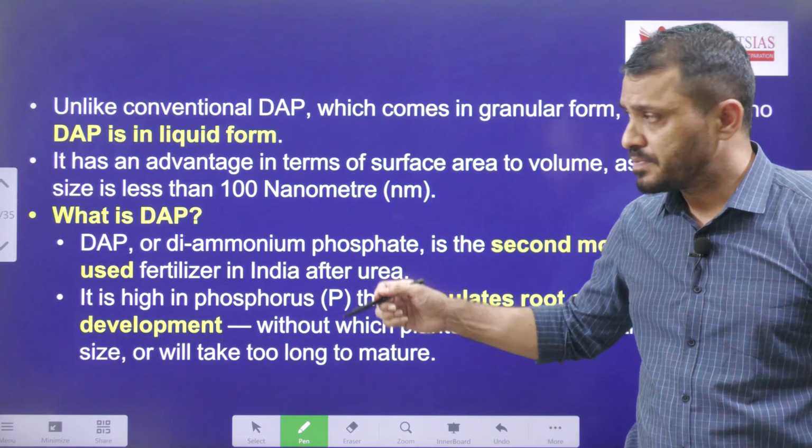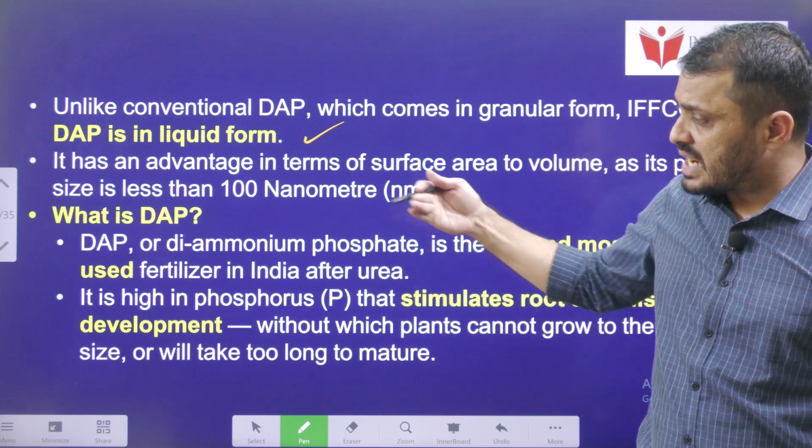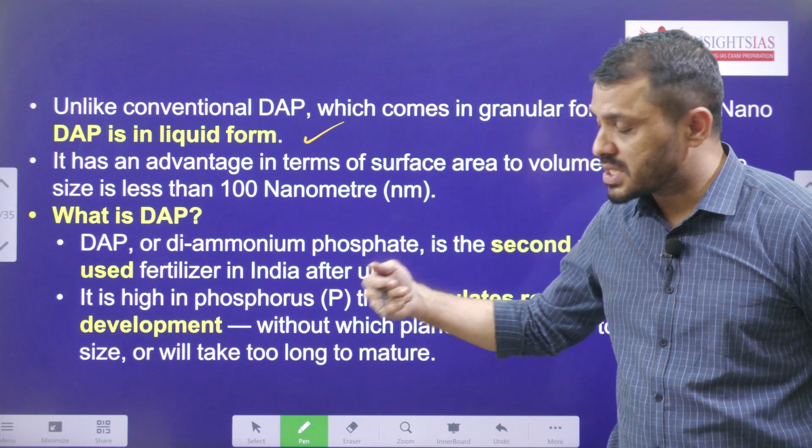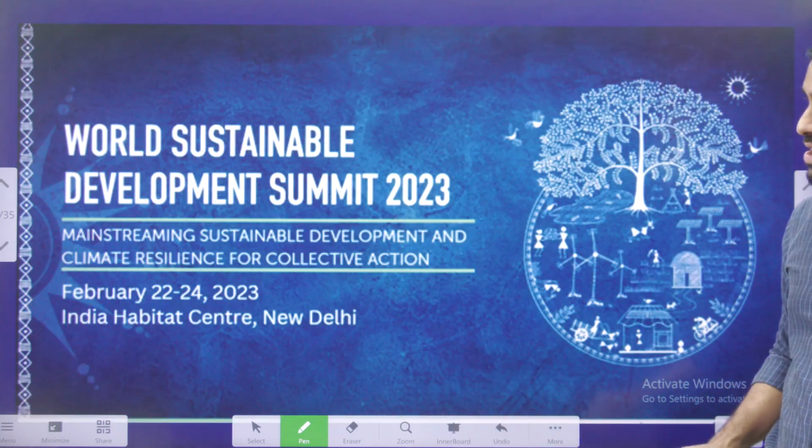These are the composition. Why liquid form? What is the advantage of the liquid form? Already I told you. And how the phosphorus contributes to the plant growth also we covered.